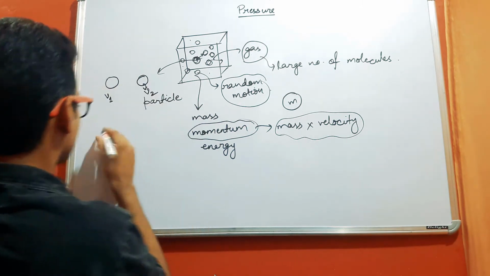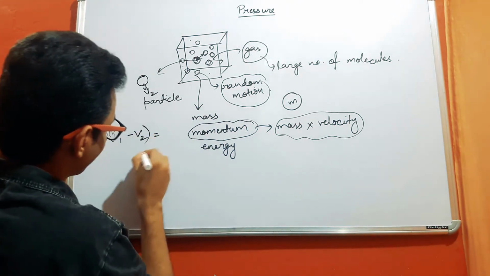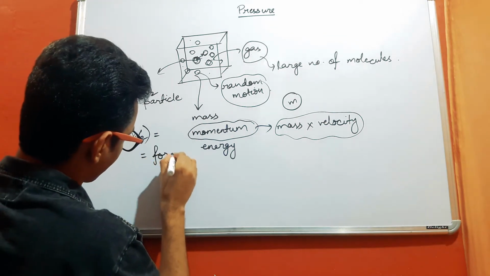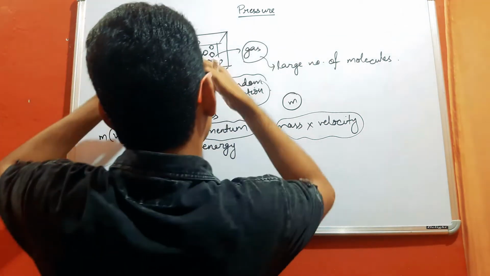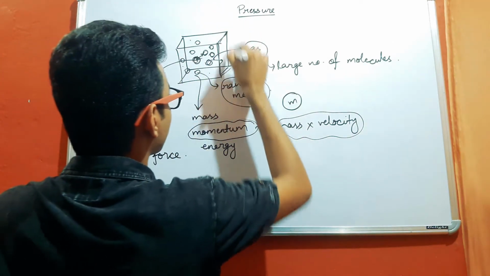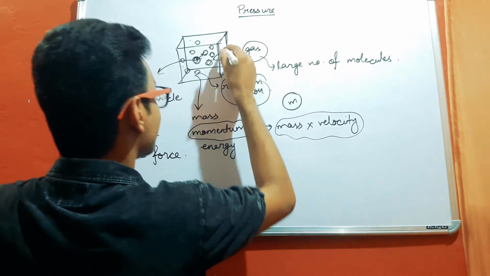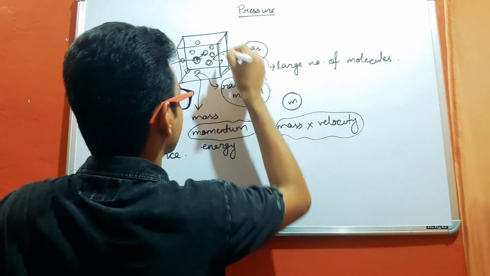Then this change in momentum, that is m into (v1 minus v2), is basically manifested in terms of the force, which is perpendicular to the surface of collision. If it is colliding with this wall, then the force that it will impart as a result of the change in its momentum is perpendicular to this surface.